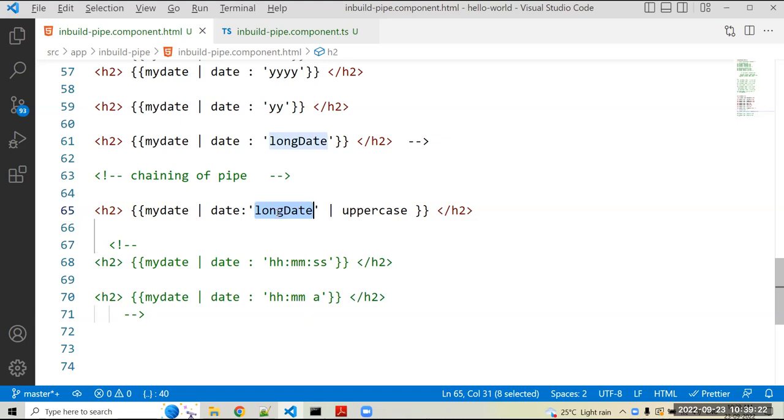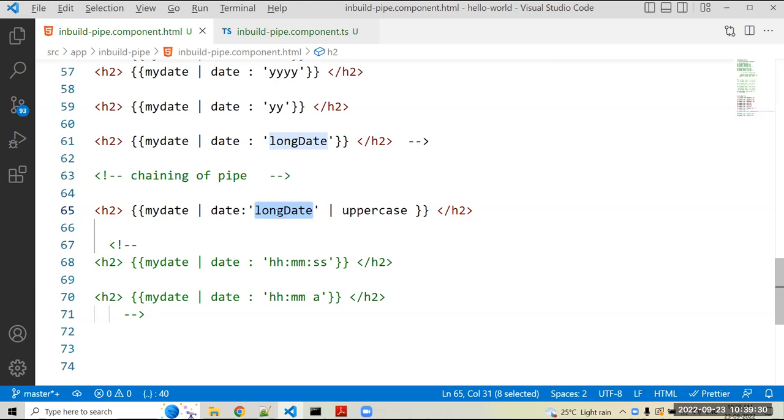Is there any chaining of pipe available? So the answer is yes, chaining of pipe is available. What is meant by chaining of pipe? You can apply a pipe on that pipe. It means if you are using one pipe, for example long date, and you want to apply one more pipe on that data, you can also apply one more pipe.